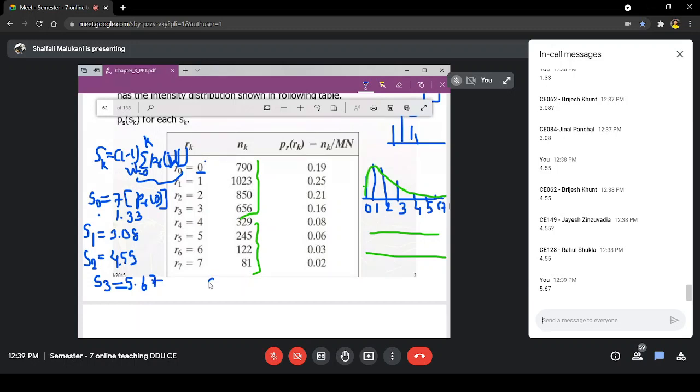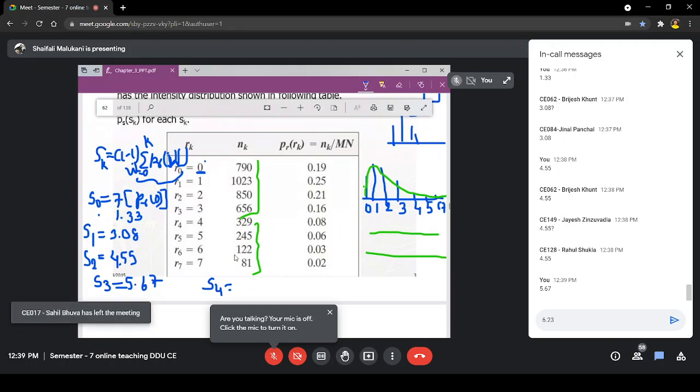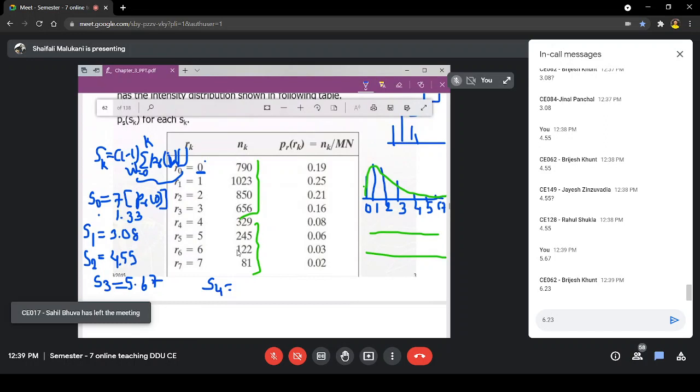That's why we need it. Okay, then S4, 6.23, S5, and S6, and S7.